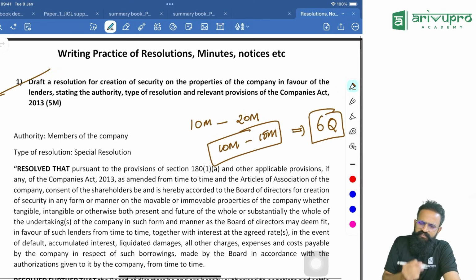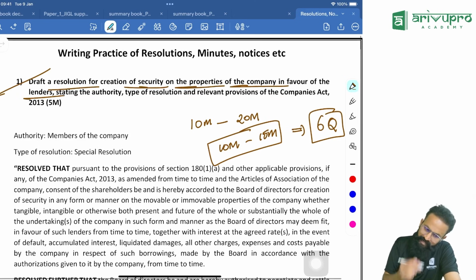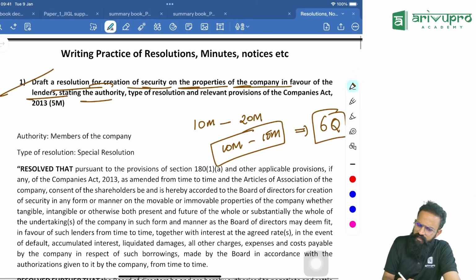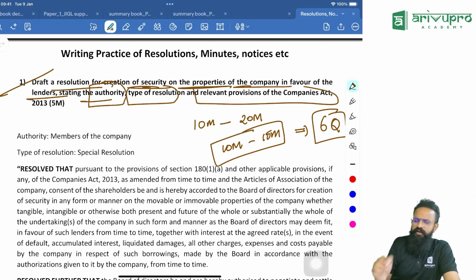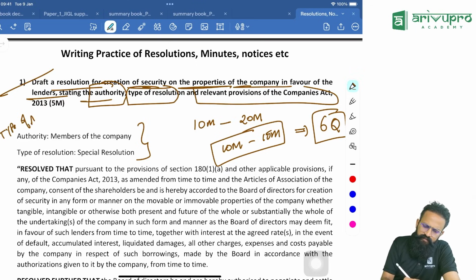Okay. See, the first question they have asked: draft a resolution for creation of security on the properties of the company in favor of the lenders, stating the authority, type of resolution, and relevant provisions of Companies Act. Now, people by default try to include these 2 points in all the resolutions you are passing. What is that? The first one is authority, or you can also call it type of meeting.